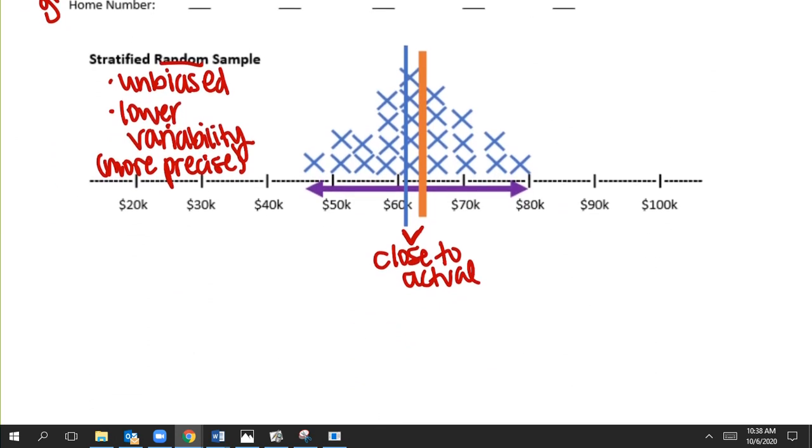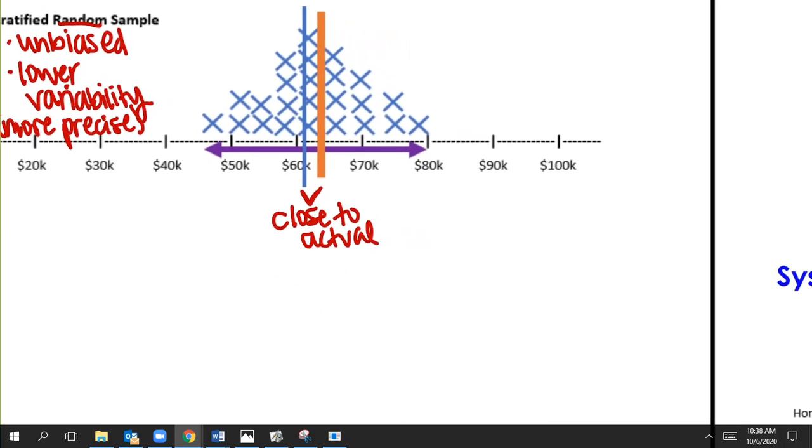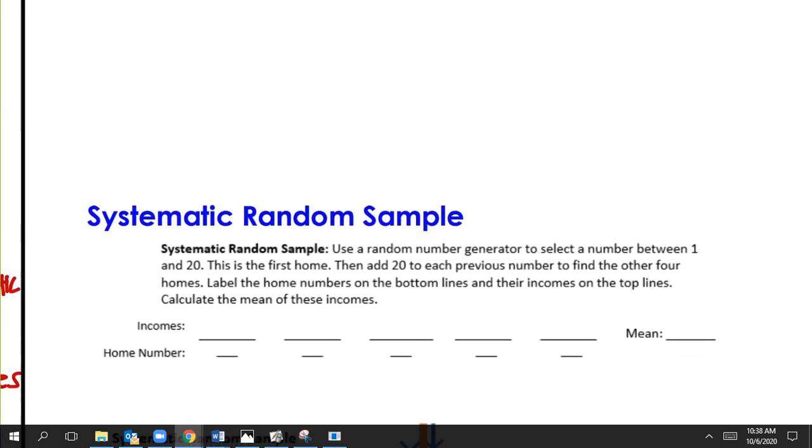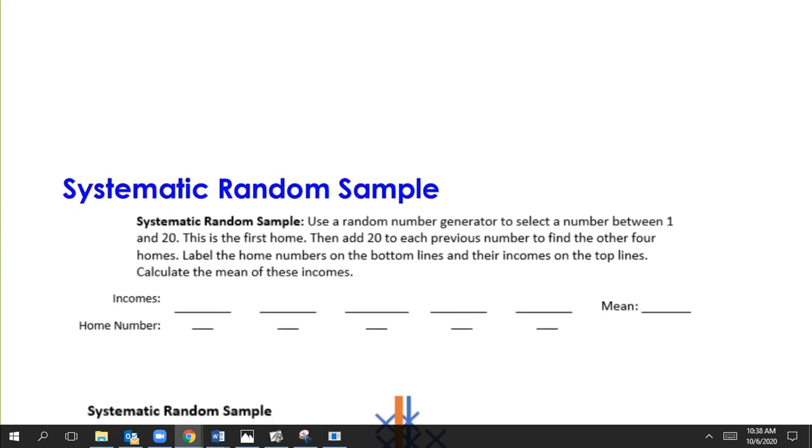Okay, now the very last type of sample that we did was called a systematic random sample. And so in this case, we selected a number between 1 and 20 for our first home randomly. So we start with the random number generator. Still, it's always random. And then we added 20 to each previous number.